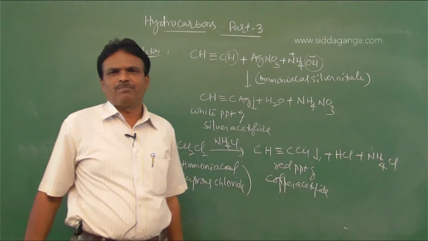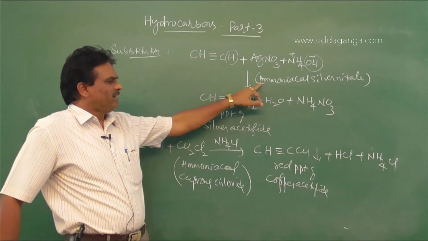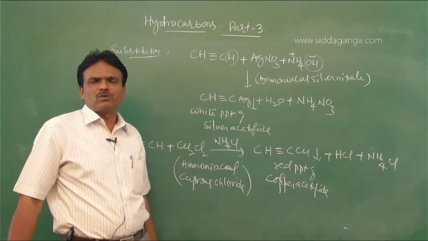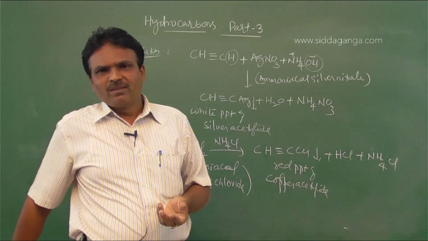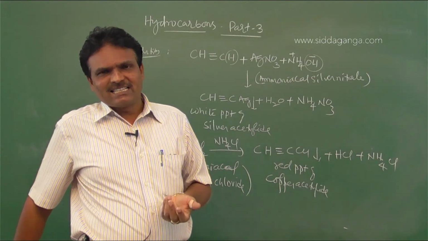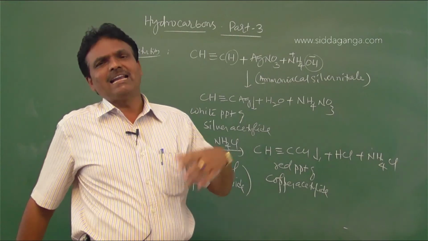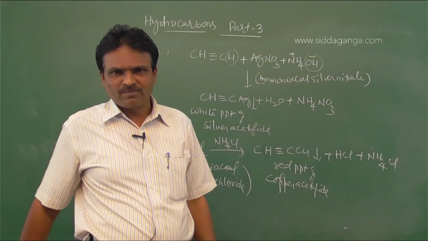So these solutions are used to distinguish alkynes containing acidic hydrogen from other types of hydrocarbons.